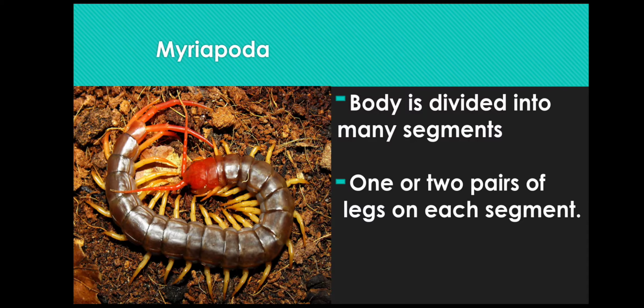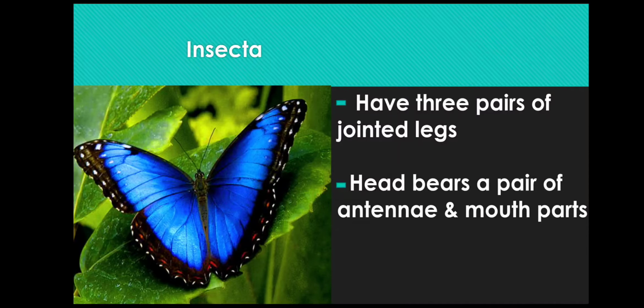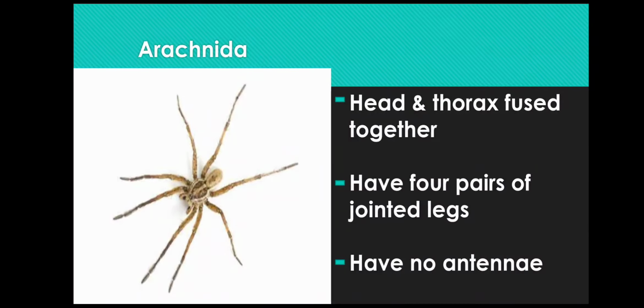The third class of Arthropoda is Insecta. They have 3 pairs of jointed legs, and the head bears a pair of antennae and mouth parts. The fourth class of Arthropoda is Arachnida. Head and thorax are fused together, they have 4 pairs of jointed legs, and have no antenna. The common examples are spider, ticks, and scorpion.